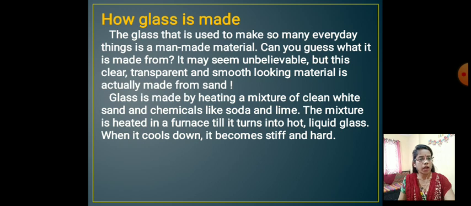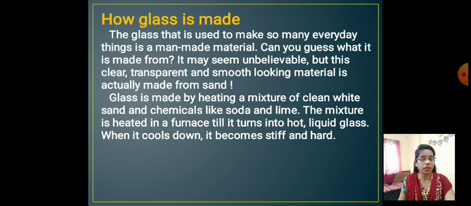Glass is made by heating a mixture of clean white sand and chemicals like soda and lime. The mixture is heated in the furnace till it turns into hot liquid glass. When it cools down, it becomes stiff and hard. Let's see how glass is made.